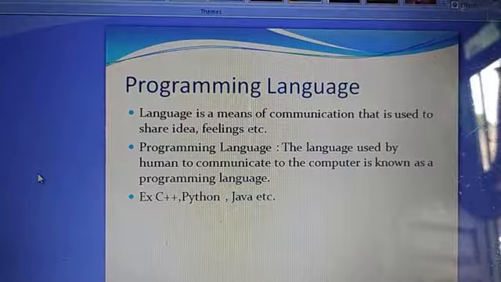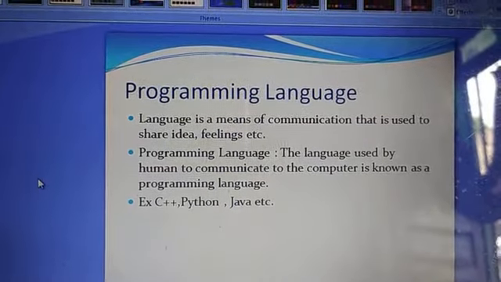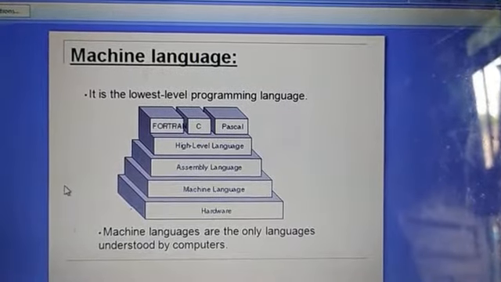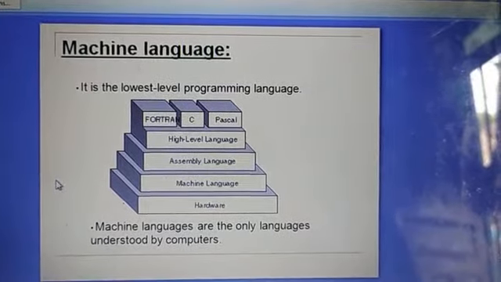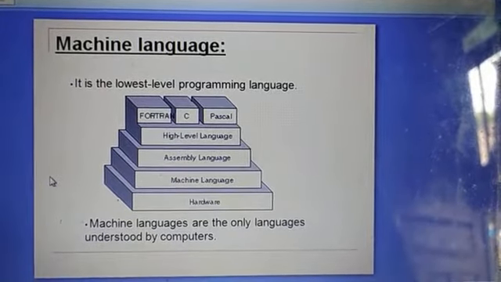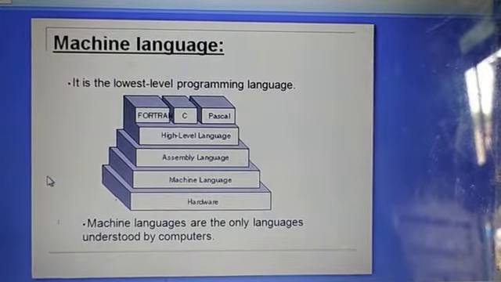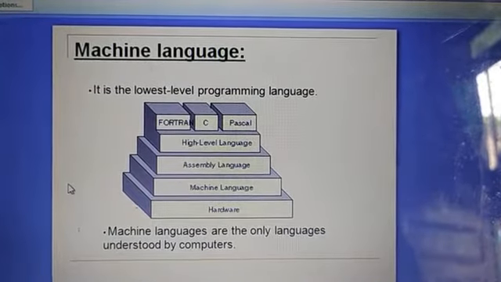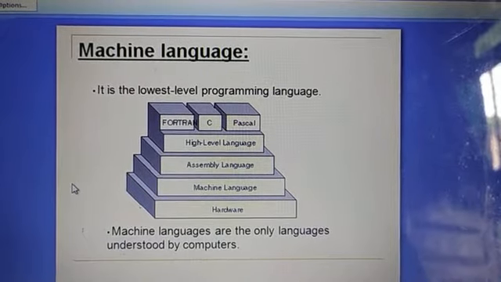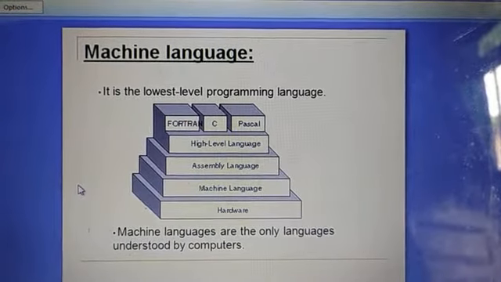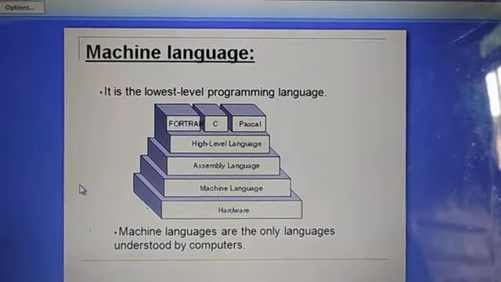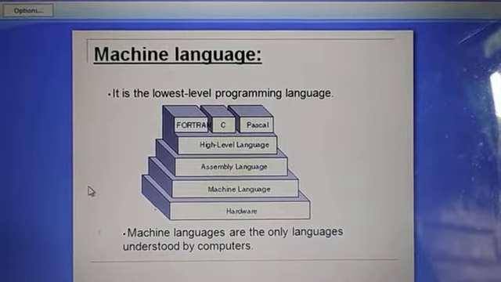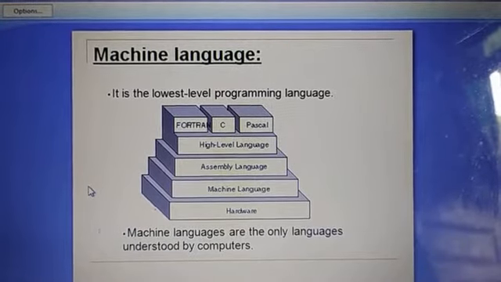For example, there are various kinds of programming languages: C++, Python, Java, etc. These range from machine languages to high level languages. Machine language is the only language that is directly understood by the computer. It is written in 0 and 1 format, or binary language. After that, after machine language, comes assembly language. There are different kinds of instructions that we use to write assembly language.